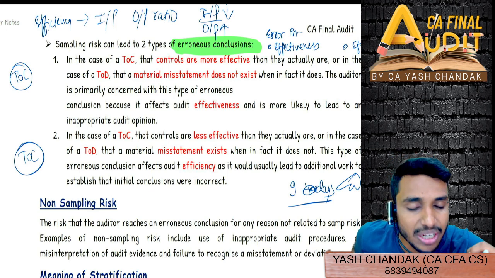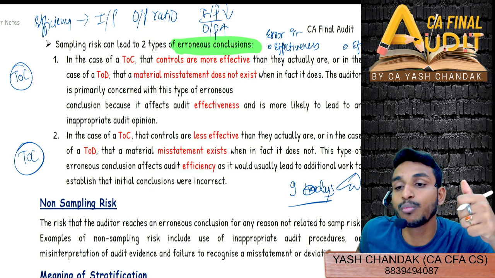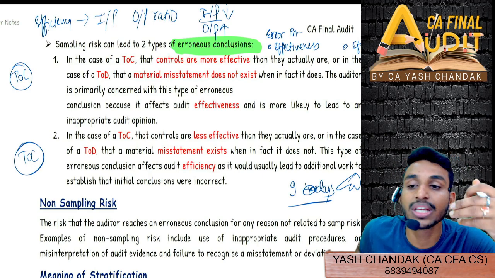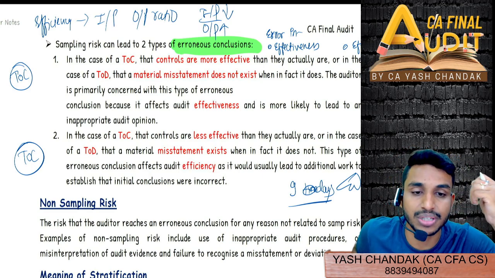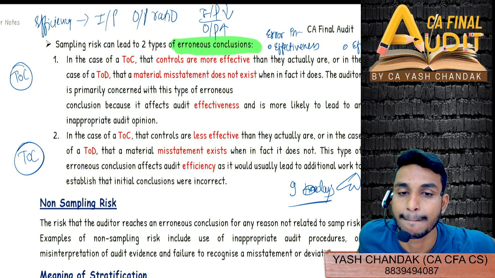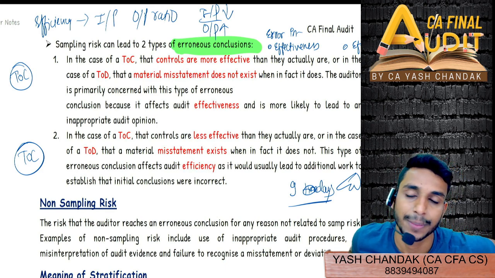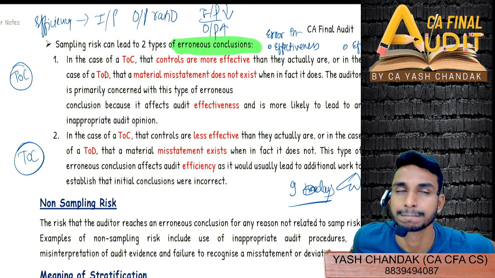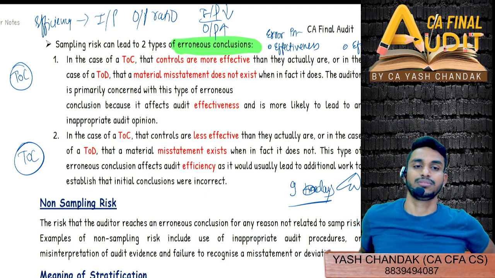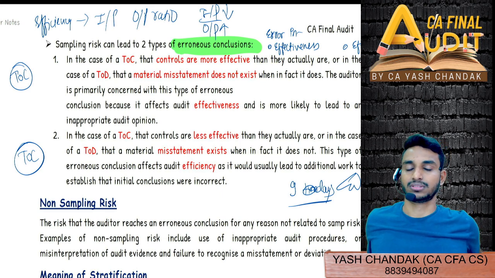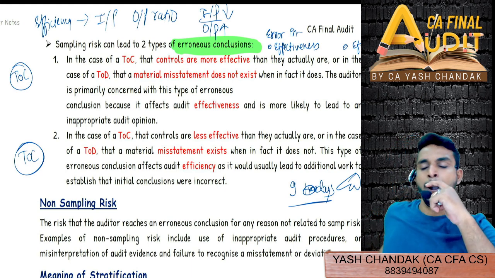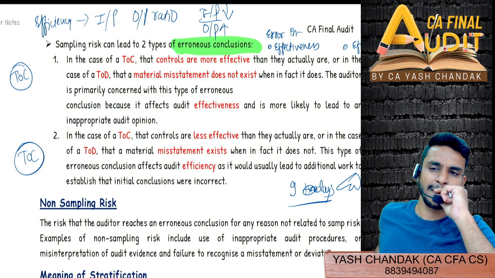Now again tell me, if you have understood where effectiveness is hampered and where efficiency is hampered, now tell me in which of the two circumstances, what is more relevant as an auditor? What do you think will be more relevant? Effectiveness should be achieved or efficiency? Efficiency, sir. Why? Then again, why? Sir, effectiveness means even in sampling we take only some samples and conclude our audit opinion, and with efficiency our process increases, so the audit work would increase.